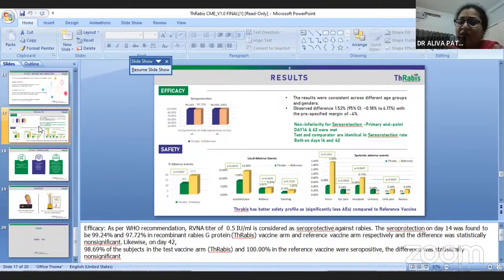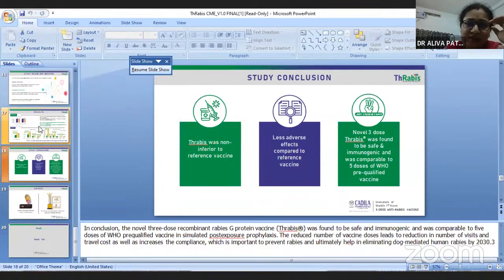In category 2 the vaccine is mandatory. In category 3, we need to give vaccine plus immunoglobulin. And this is the newer vaccine, which is very effective, Thabis, which is a subunit vaccine. Previously we had cell culture vaccines and nervous tissue vaccines, and many side effects are there in nervous tissue vaccines. In studies, we can see only mild effects. Thabis was non-inferior to reference vaccines, such as chick embryo or human diploid cell culture vaccines, with fewer adverse effects. This is the novelty because it is a G protein subunit vaccine.